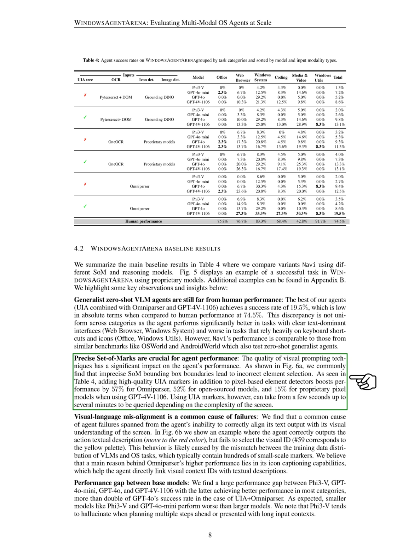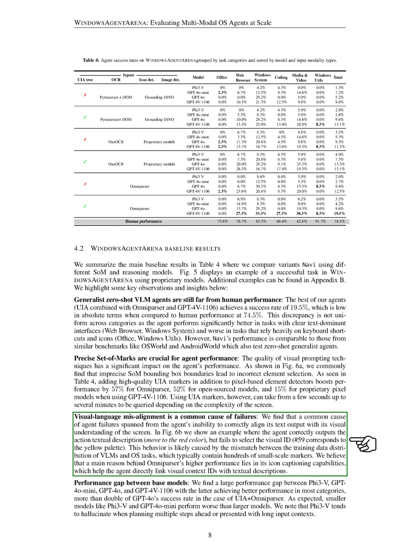Third, visual language misalignment frequently leads to failures. We observed that agents often struggle to align their text outputs with their visual understanding. For instance, an agent might correctly describe an action but fail to select the right visual element due to a mismatch between the training data and the tasks, which often involve many small markers. We believe OmniParser's superior performance is partly due to its ability to caption icons, linking visual IDs with text descriptions effectively.